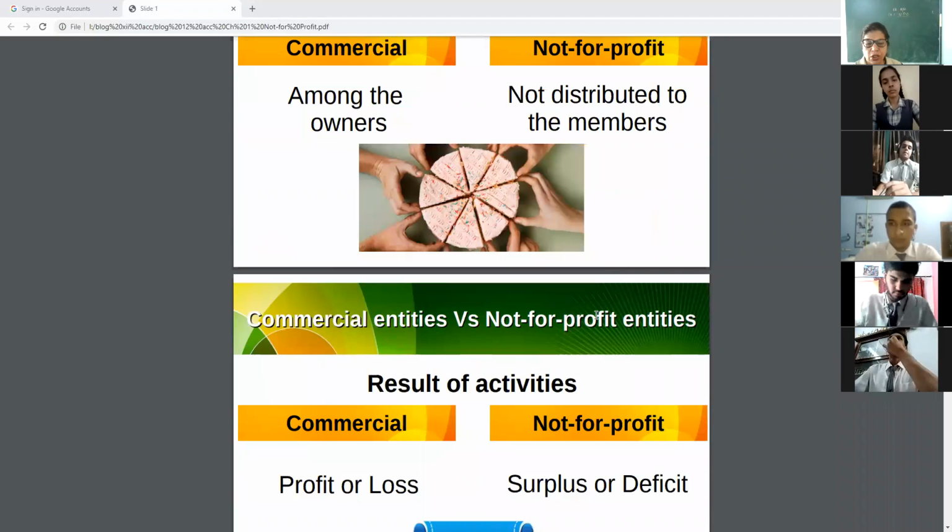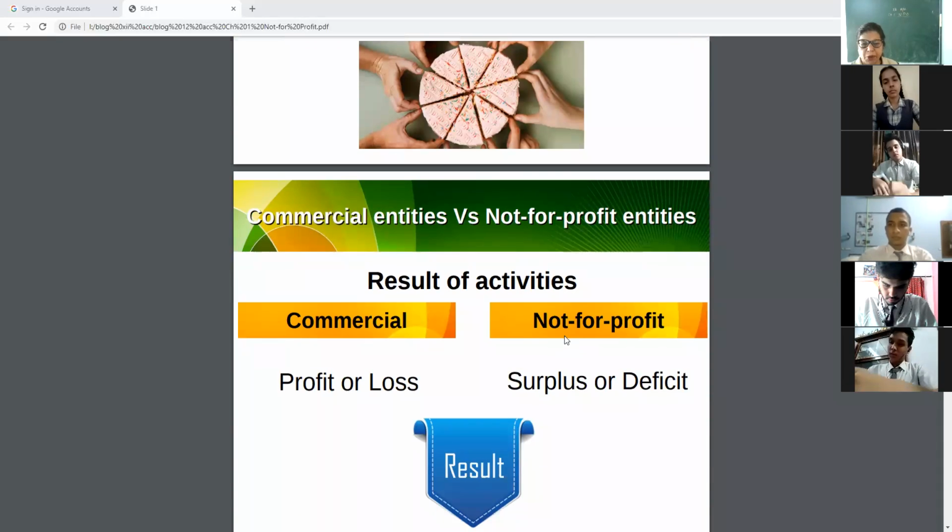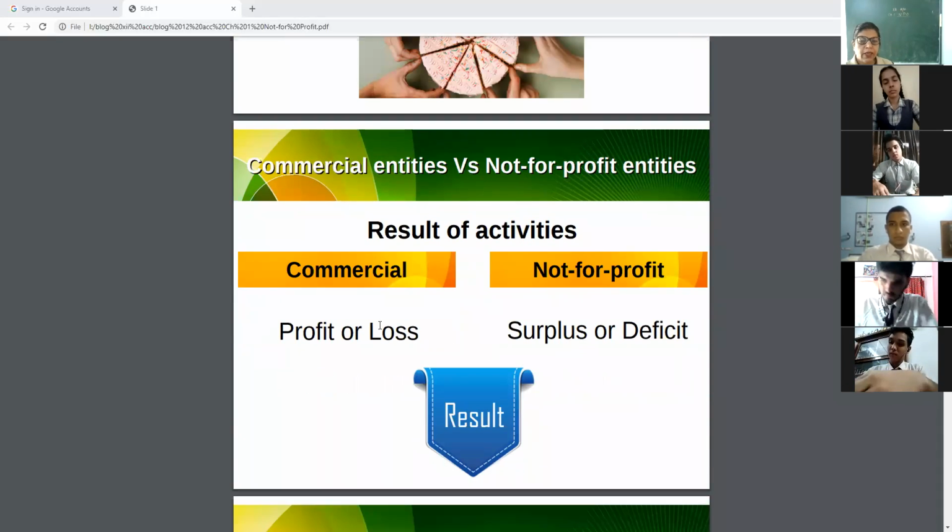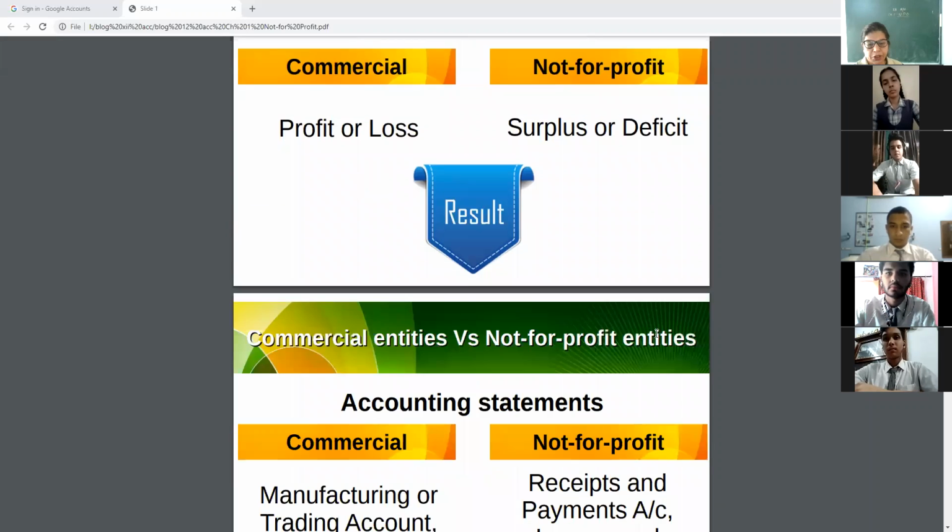Then the results of activities: profit organizations are doing commercial activities, so they will earn profits or maybe they will have losses. Same for non-profit organizations. If their receipts are more than their expenditures, that will be surplus, or that may be deficit.